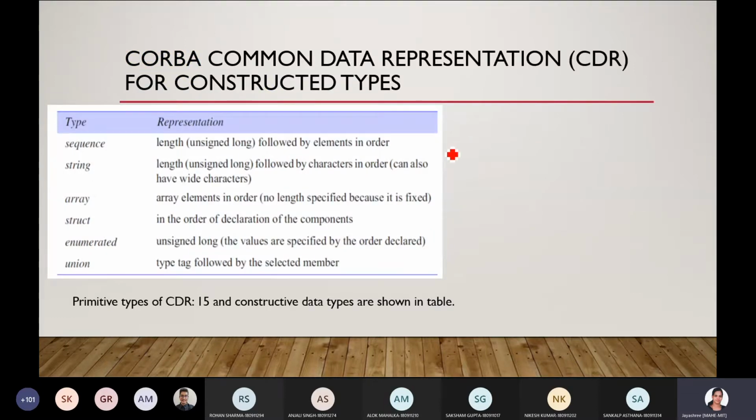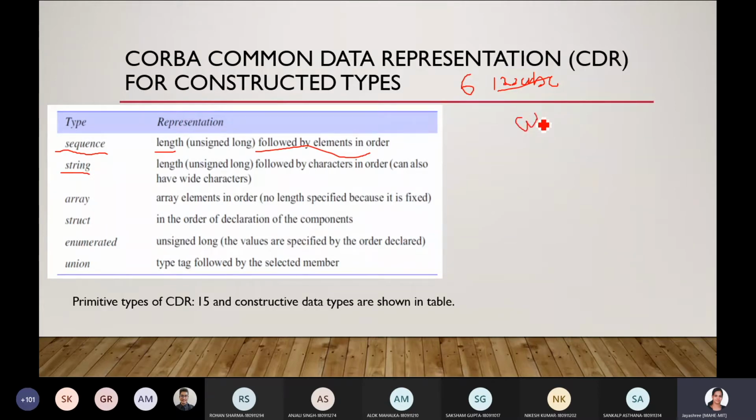One example can be given for the common representation. The sequence in CORBA representation will be length followed by elements in order. So if you consider any sequence 1, 2, 3, A, B, C, what is the length? 6. In CORBA, it will be represented like this. 6 is the length of the sequence, and then the data elements in order. Then string, type string, again the same thing, length followed by characters.